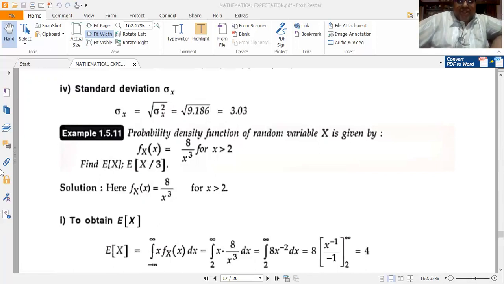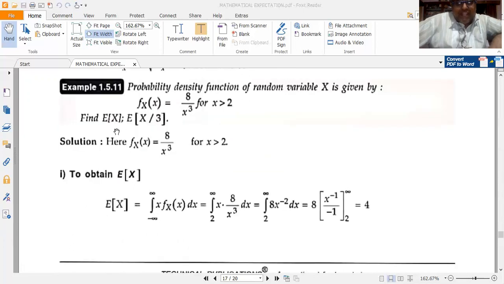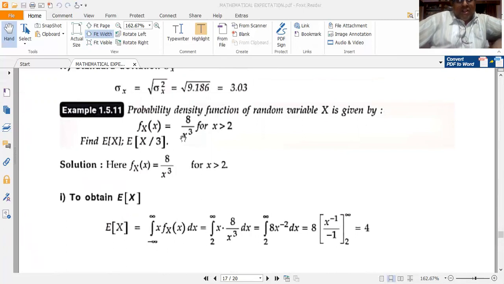Another important problem. The PDF of a random variable x is given by fX(x) is equal to 8 by x cubed for x greater than 2. Find E of x and E of x by 3. See the problem.